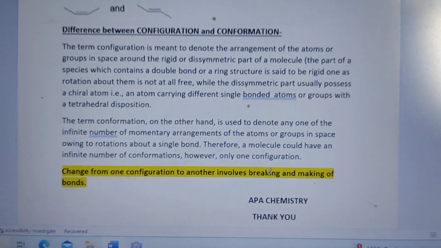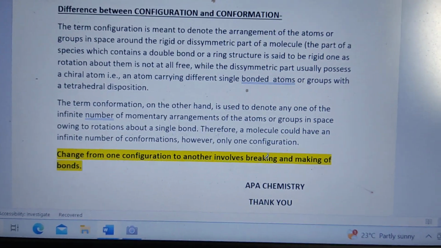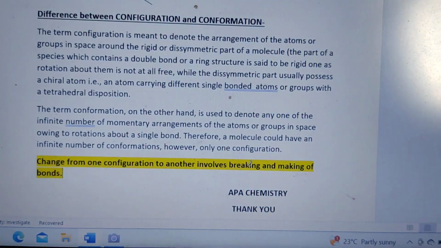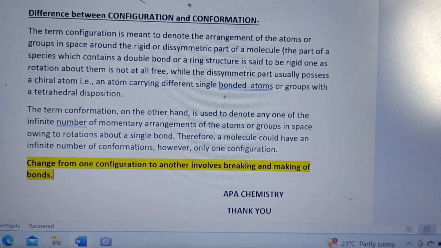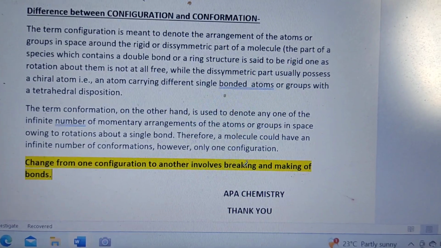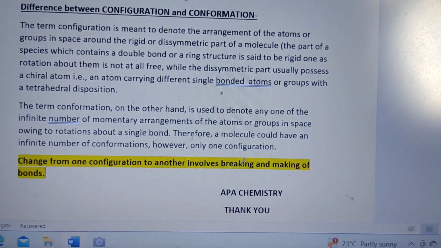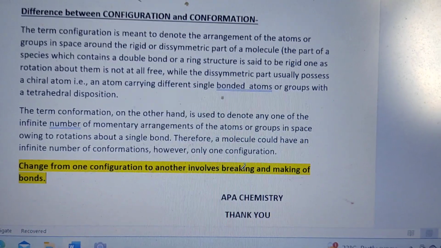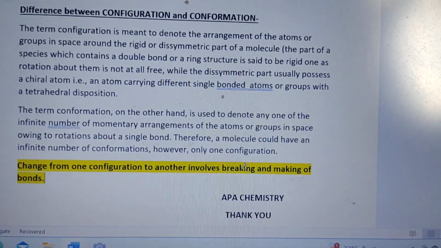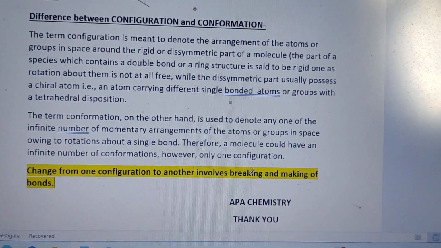We need a high energy barrier because breaking and making bonds is needed. Because there is a dissymmetric or rigid part, free rotation is not possible.